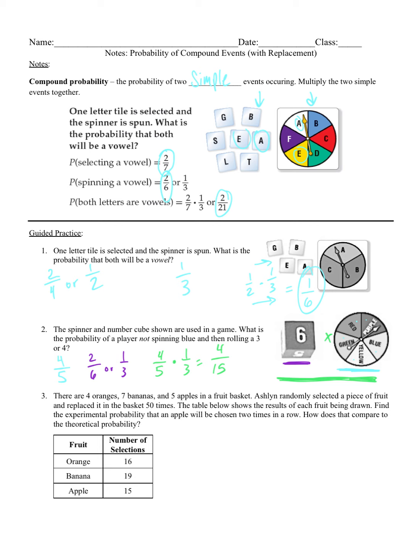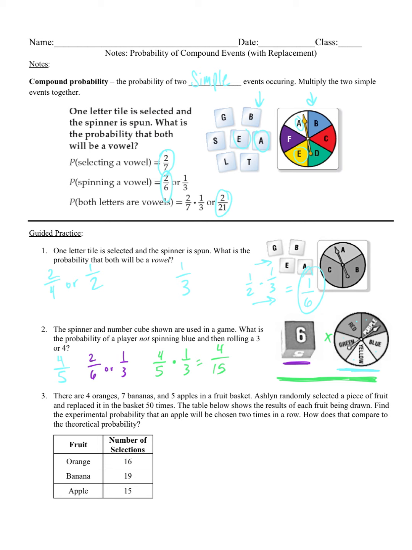So basically, they're asking us to find both the experimental and theoretical probability, okay? So she's done this 50 times, okay? And out of the 50 times, 16 were orange, 19 were banana, and 15 were apple. So we should probably get the color orange, right? For an orange.